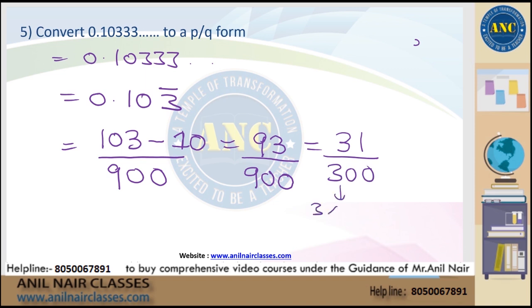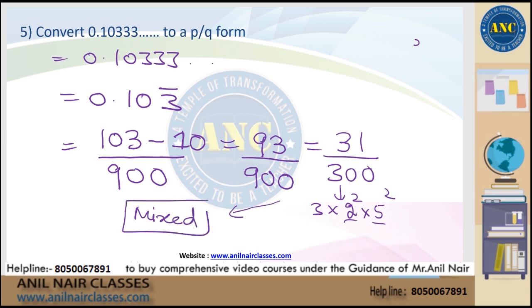300 is nothing but 3 into 100, that is 2 square into 5 square. Because 2 and 5 is there, there will be some digits which are terminating. 3 is there, some digits which are recurring. Again, it is a classical example of mixed decimal. I hope it is clear.